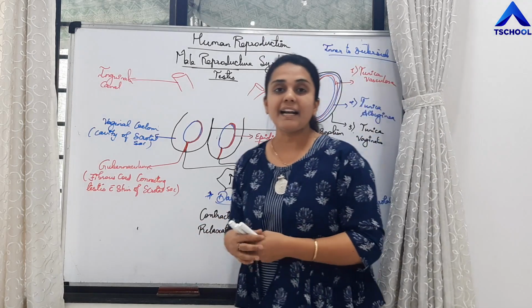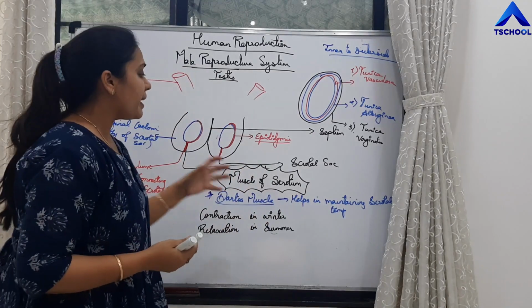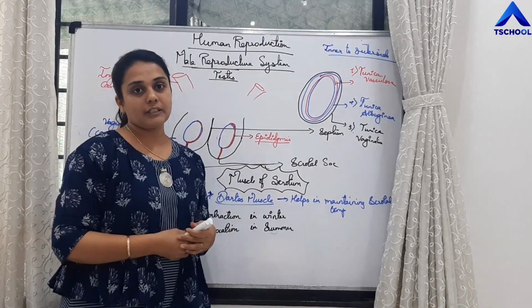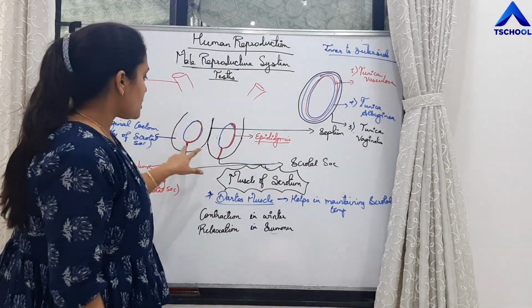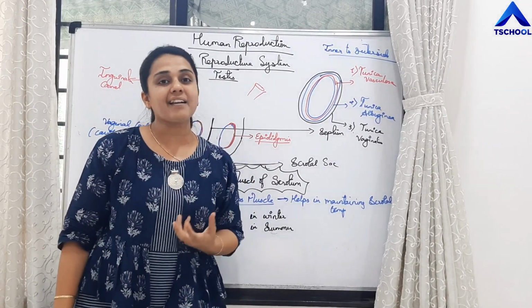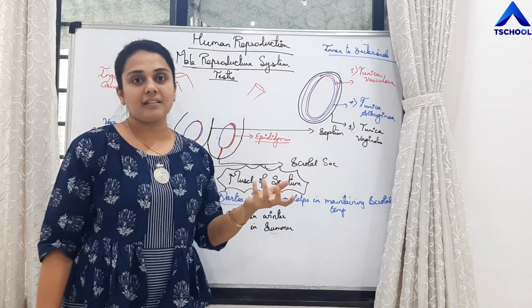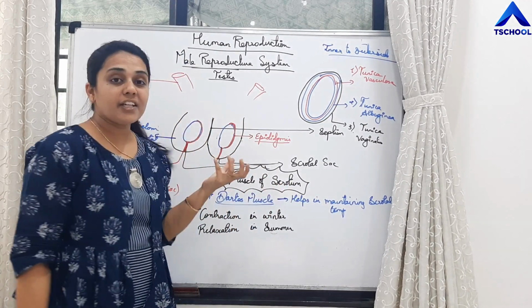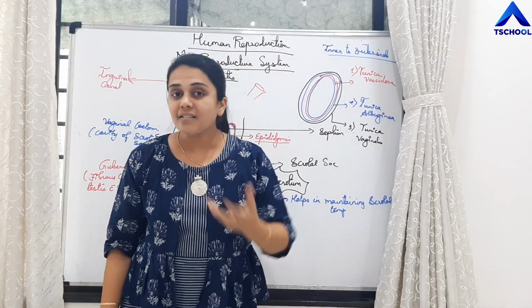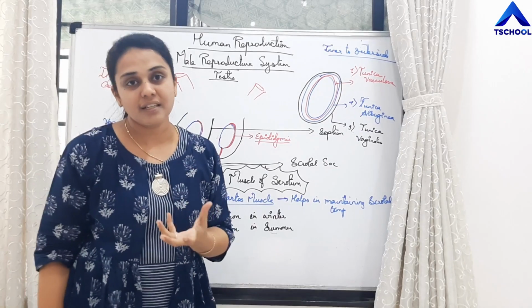So this Dartos muscle is the muscle of the scrotum, which helps in maintaining the temperature of the scrotal sac, right, students? So that is about the structure of the scrotum. A sac-like structure divided by a septum. One sac is slightly lower than the other sac. The cavity of the scrotal sac is called the vaginal coelom. It is filled with the tissue called hydrocele, right?